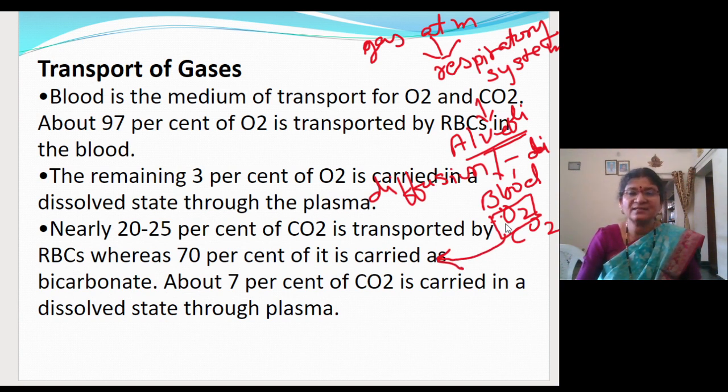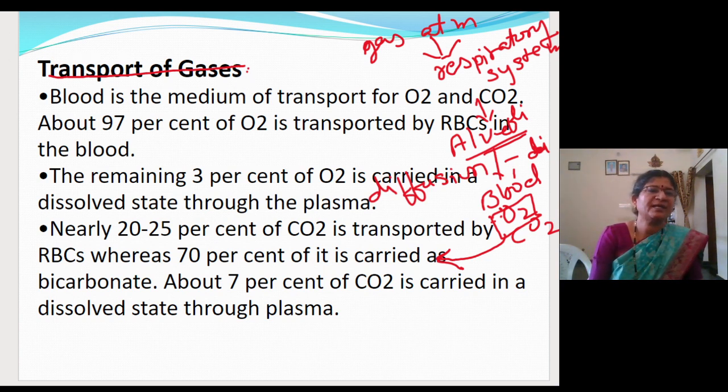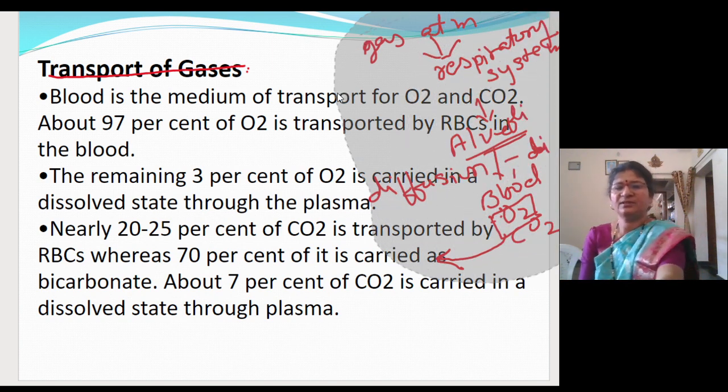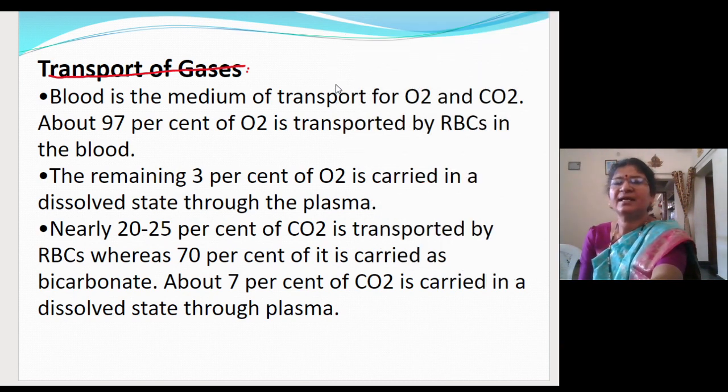How are these gases transported to the different parts of the body? So we are dealing in the next step, that is the transportation of gases. Let us see how these gases will get transported in the body. So now blood is the medium for the transportation of the gases.